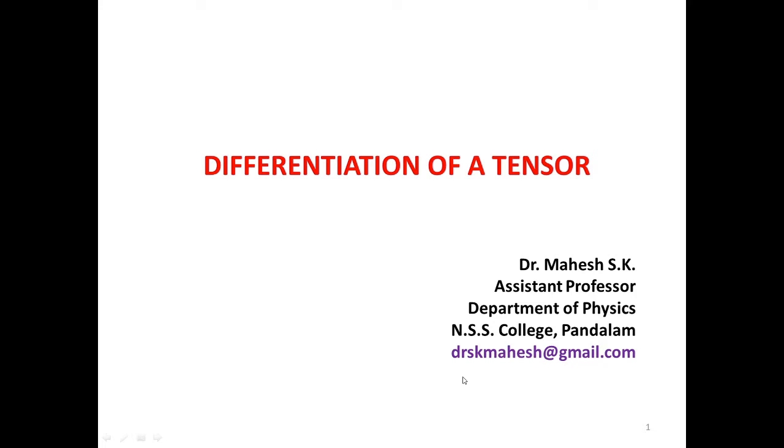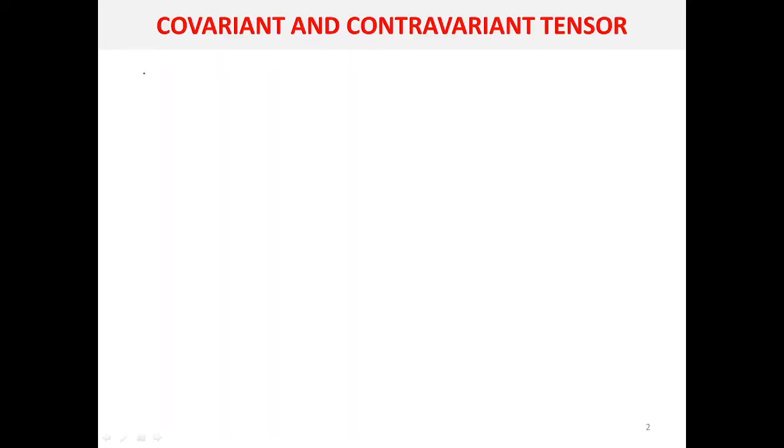Now the question is, when you differentiate a tensor, whether the resulting quantity will be a tensor or not. Before going to the topic, I would like to revise some of the basic equations which you are already familiar with. Let us consider an n-dimensional space and let x1, x2, etc. up to xn be any set of coordinates in this particular space.